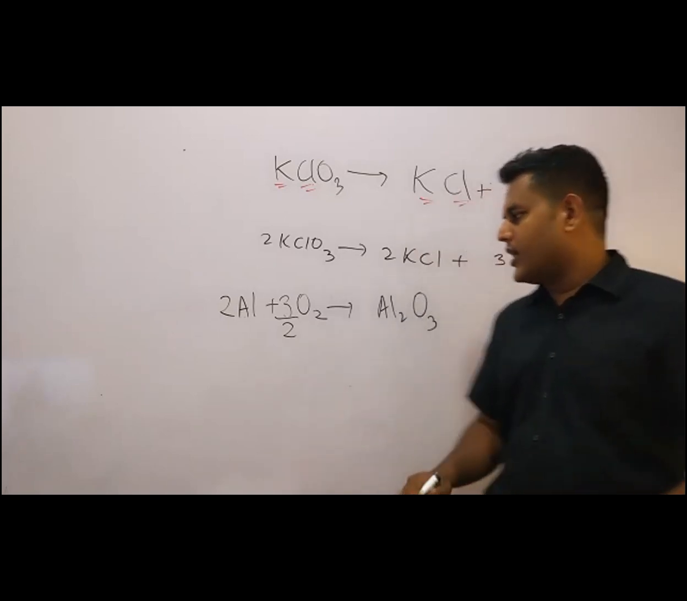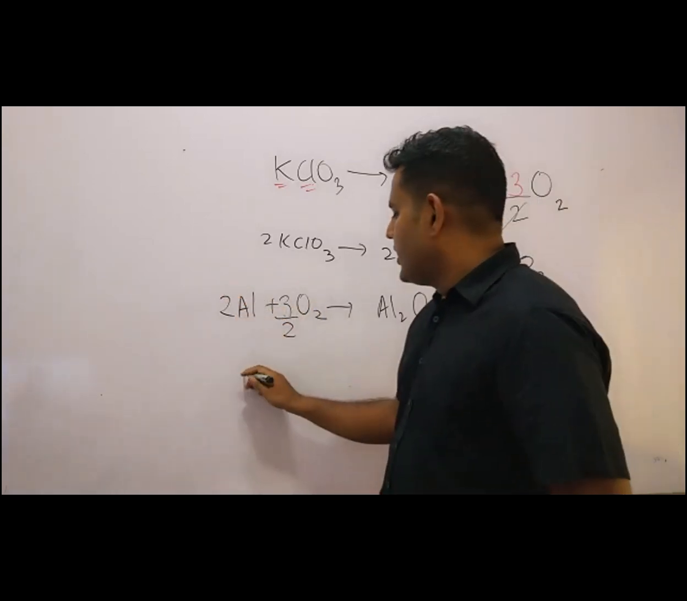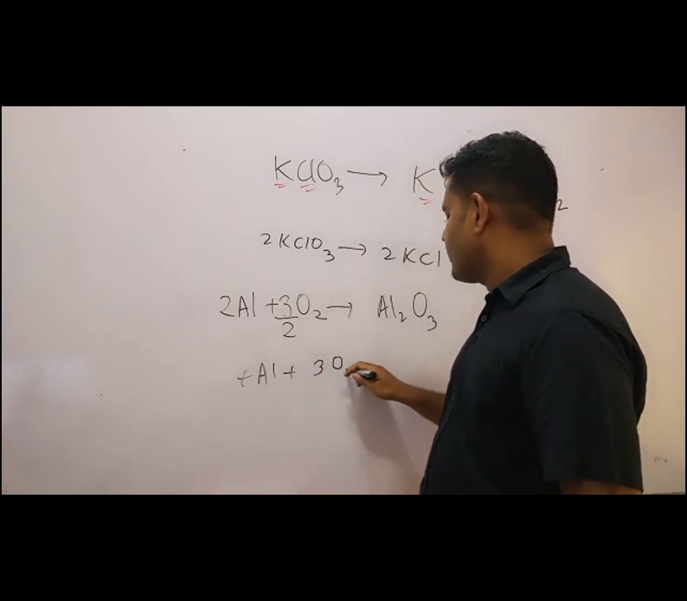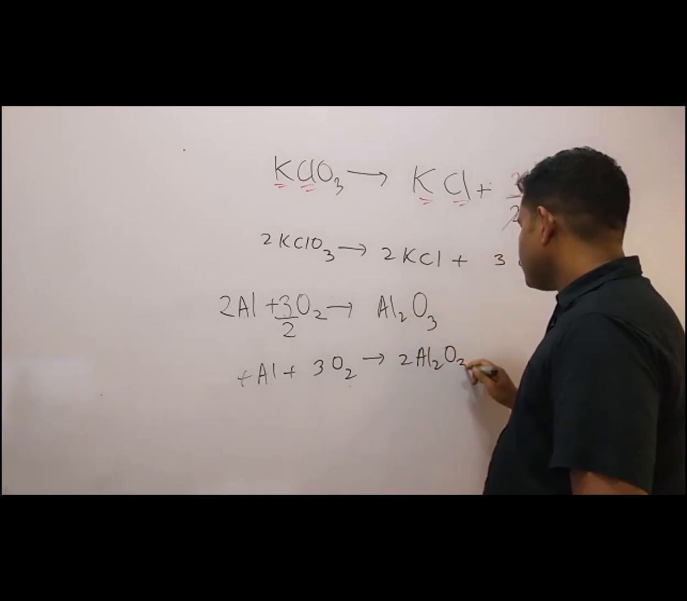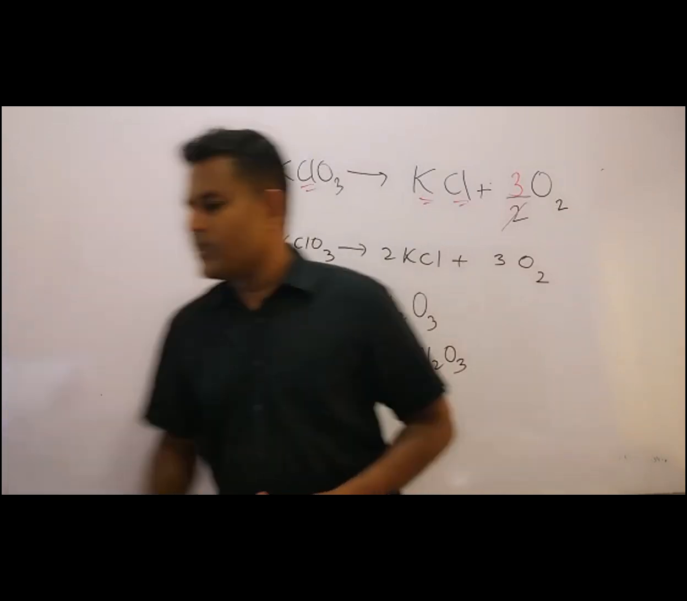Then you remove this denominator and you can multiply all the terms by 2. Right? So then you will be getting for aluminium plus 3O2 is converted into 2Al2O3. Like this. Okay? 2Al2O3.